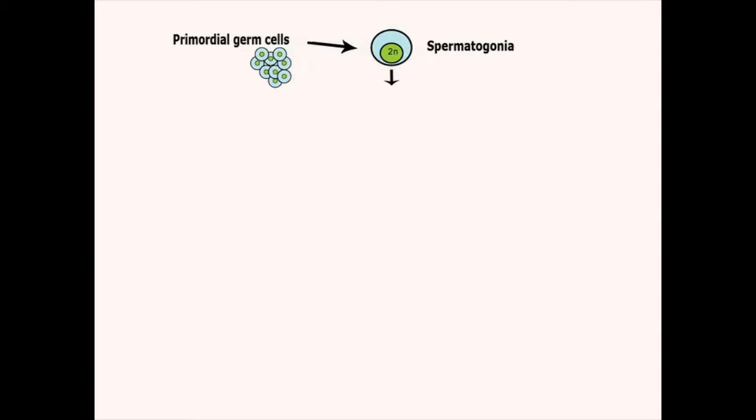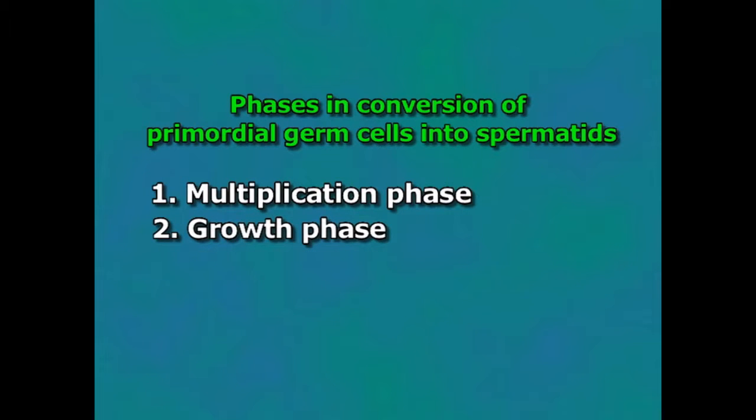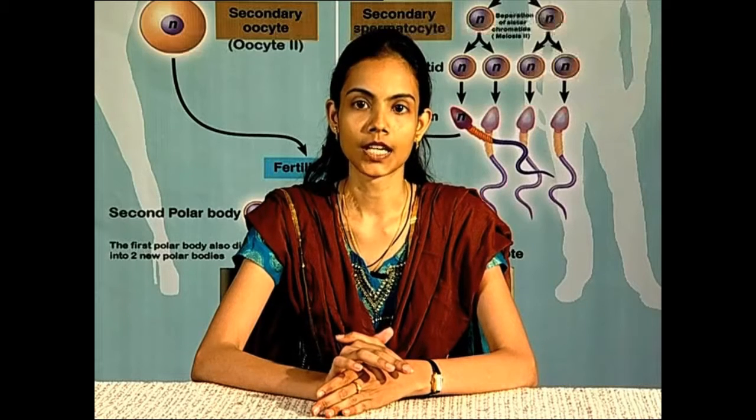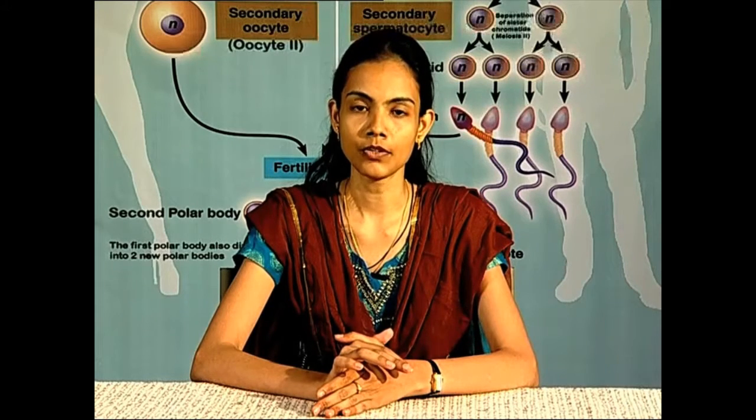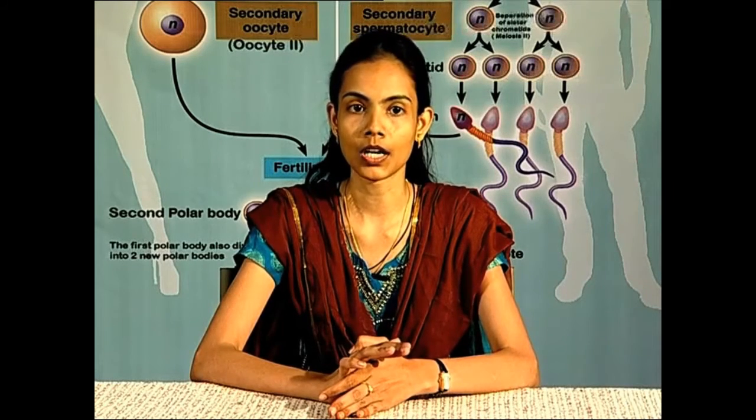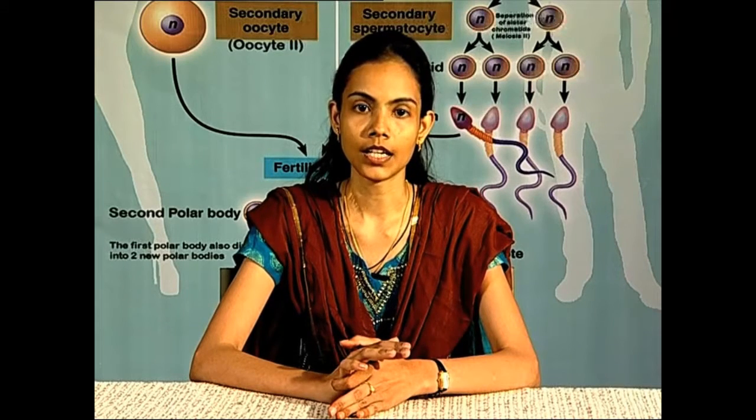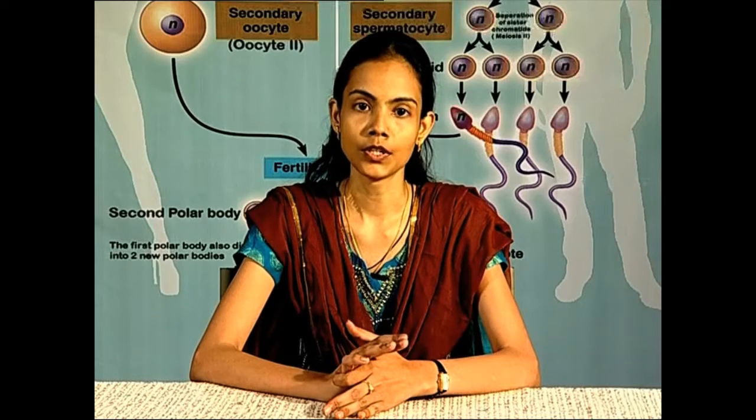Growth phase. During this phase, a limited growth of spermatogonia takes place. They double in volume. The cells are known as primary spermatocytes, which are diploid in nature. Maturation phase. In the maturation phase, a diploid primary spermatocyte produces 4 haploid spermatids. The reduction is accomplished by meiosis, which consists of 2 consecutive cell divisions.